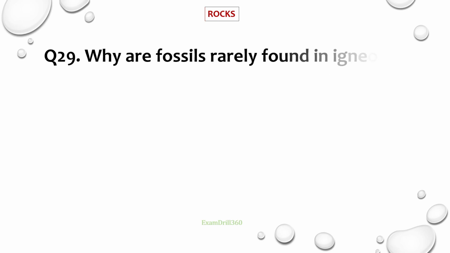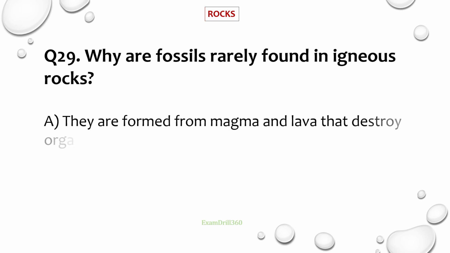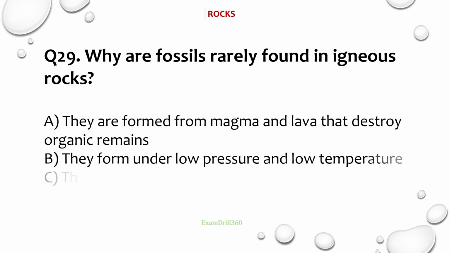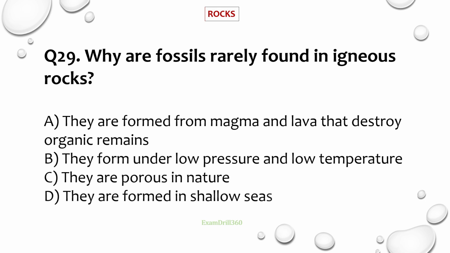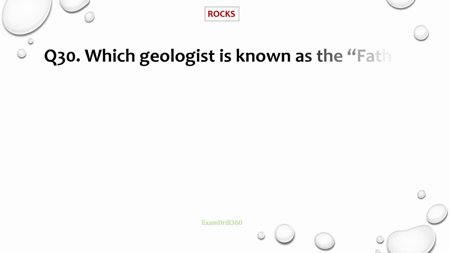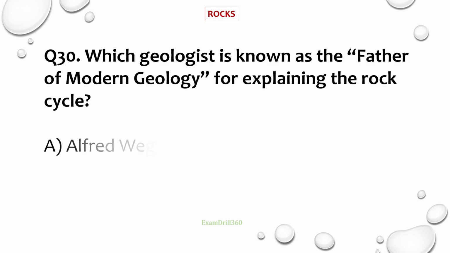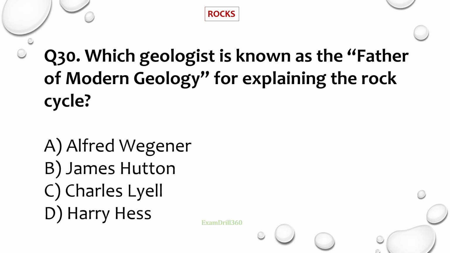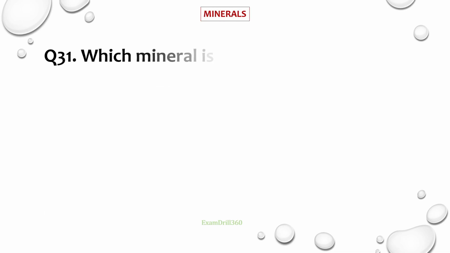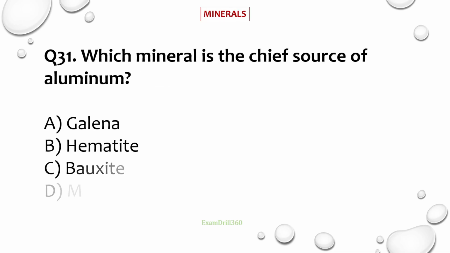Question number 29. Why are fossils rarely found in igneous rocks? Correct answer is because they are formed from magma and lava that destroy organic remains. Question number 30. Which geologist is known as the father of modern geology for explaining the rock cycle? Correct answer is James Hutton. Question number 31. Which mineral is the chief source of aluminium? Correct answer is bauxite.